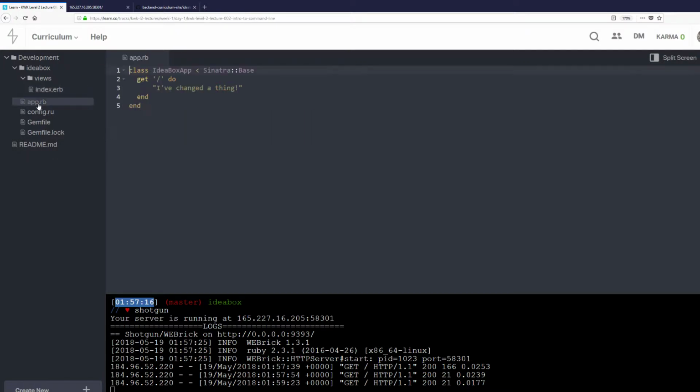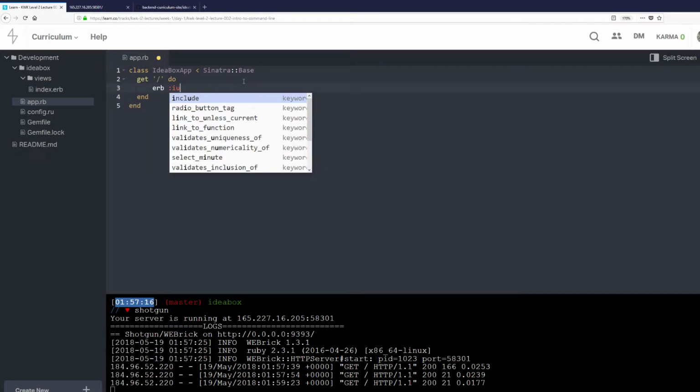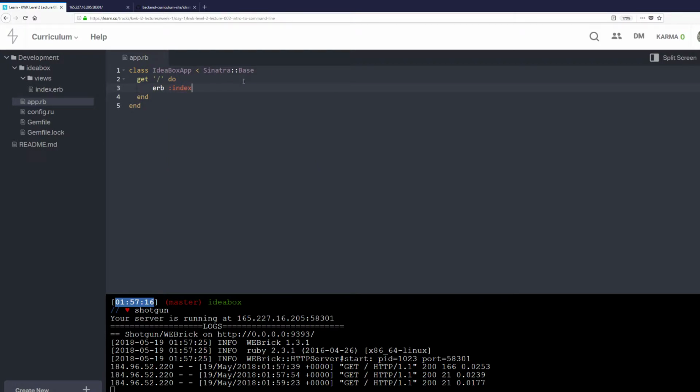Now we're going to go here, and we expect that it changes, but no, it's still this. Why is it doing this? Well, why that's happening is that this has no idea about that view I've created. So what I'm going to do is change this line to read ERB index. When I save it, I go back here and I refresh it, and I see I've got that view that I've created. Fantastic.